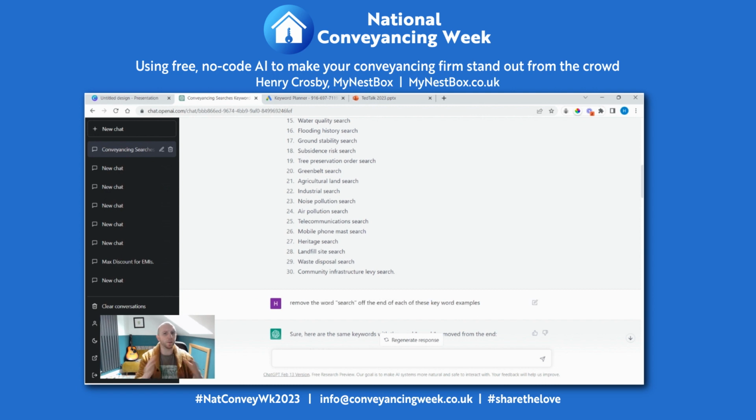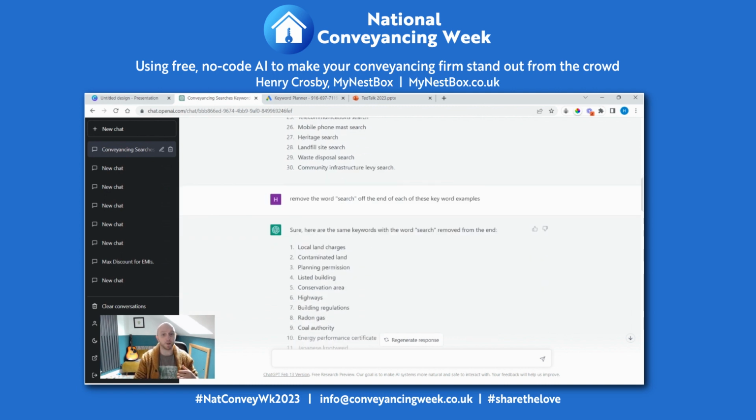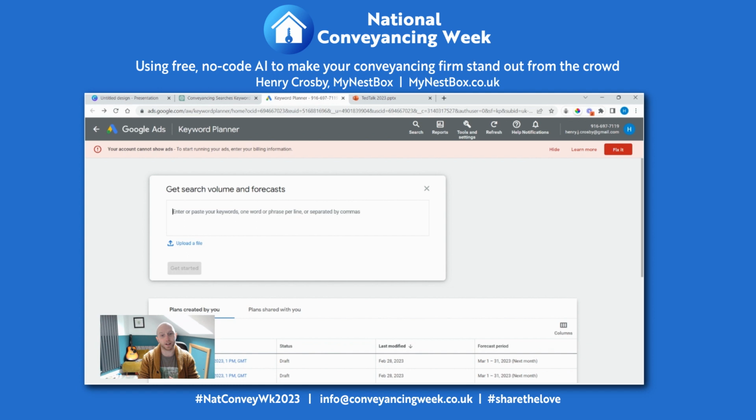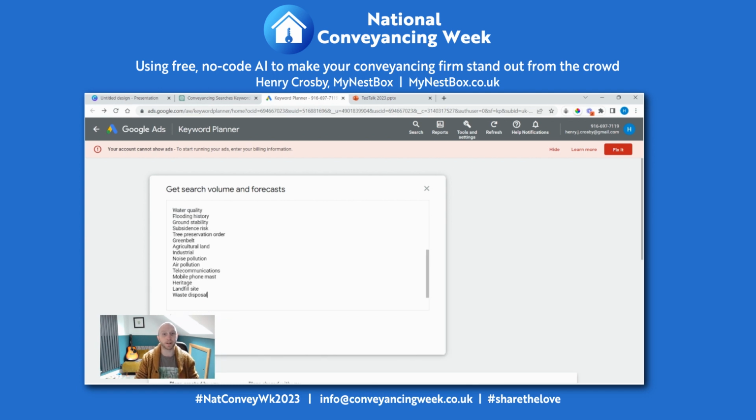I also noticed that they all have the word search on the end, so I just ask it to remove the word search at the end of each example. Then we get these 30 examples. But remember, OpenAI and ChatGPT does not act as a search engine optimization tool. So what we could do is we could get these 30 and put them into the Google Ads keyword planner. So I've got those 30 words, copied and pasted them out, get started.